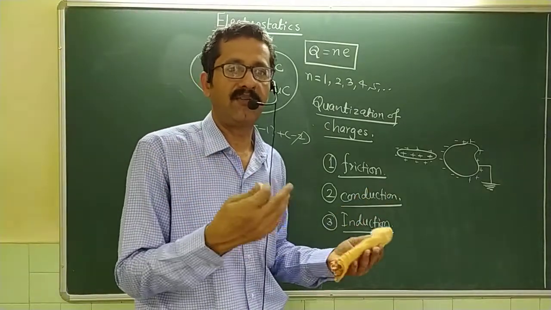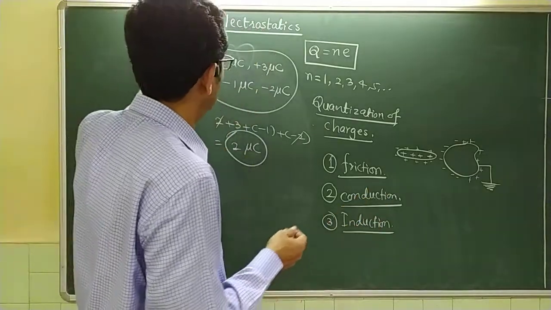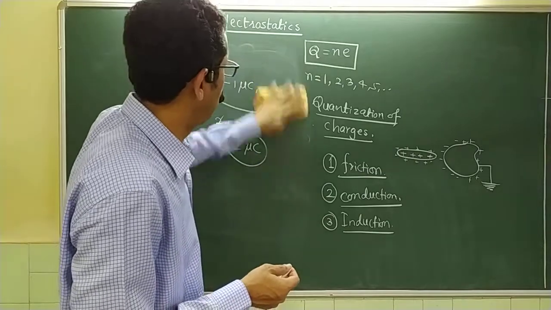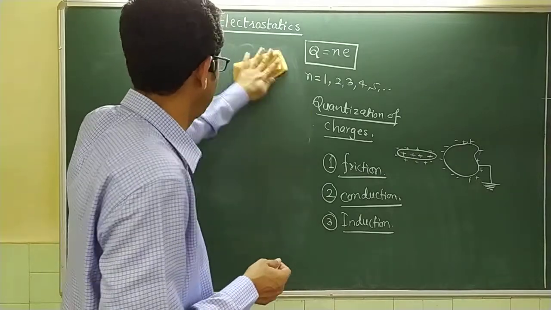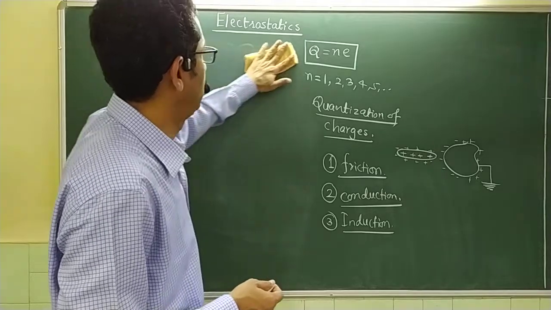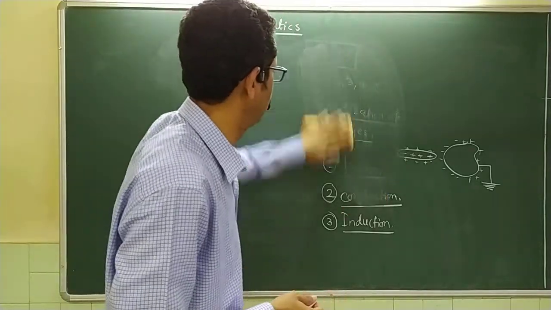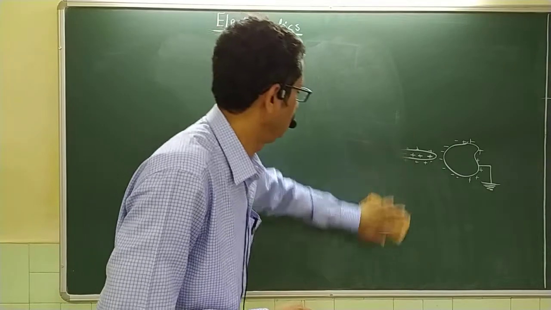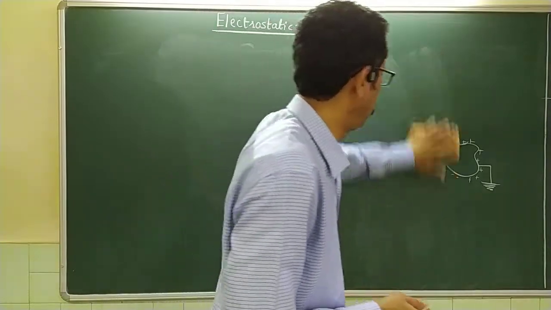The charges can have algebraic addition. Charges are always in a quantized state, which is a very fundamental property. Then, as we know, there are only two different types of charges in the universe, that is positive as well as negative.